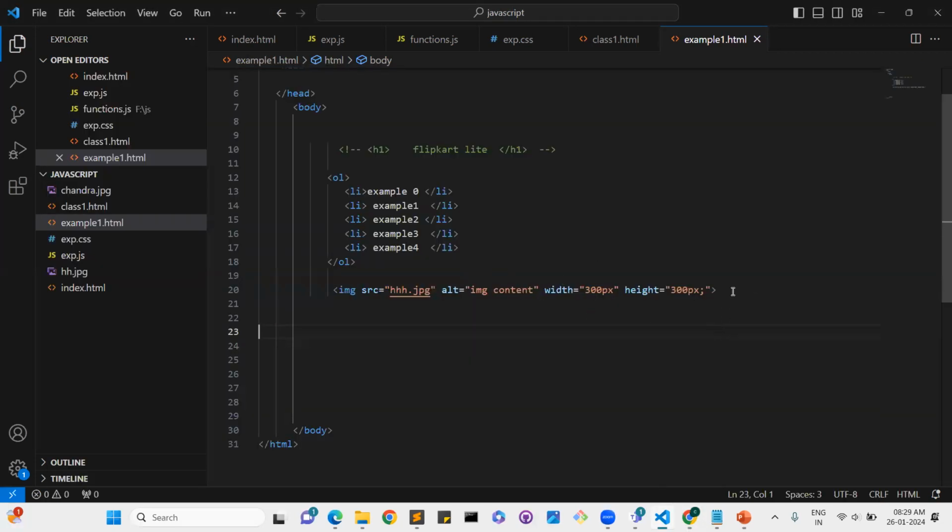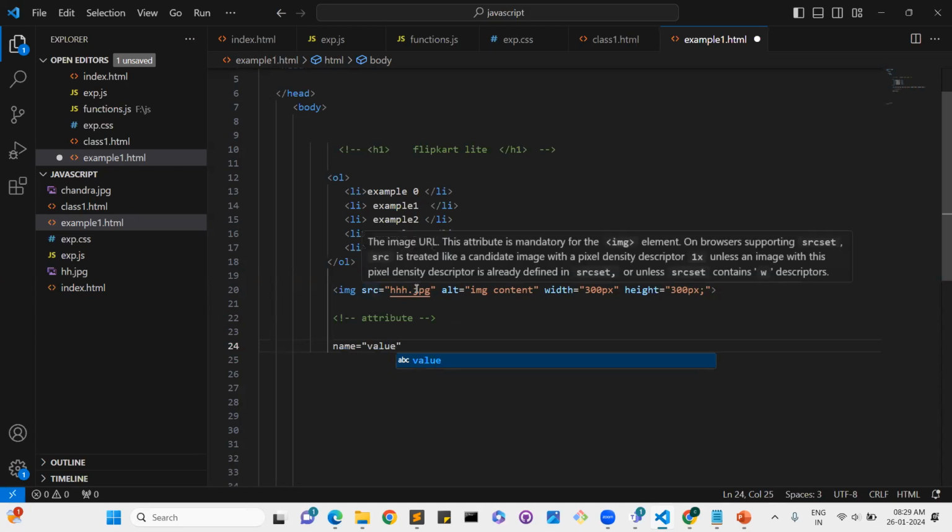And one more thing, you may have a doubt: what is this SRC equal to some content, alt equal to some content, width equal to some content, height equal to some content? These are attributes. This is an element, and attributes come like a pair, name equal to value.